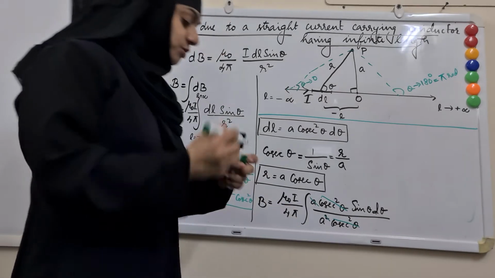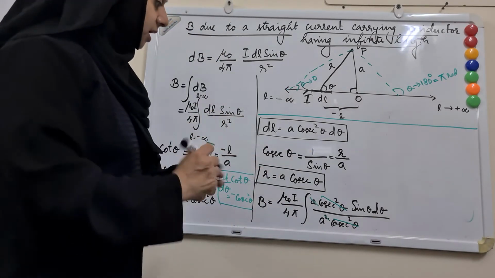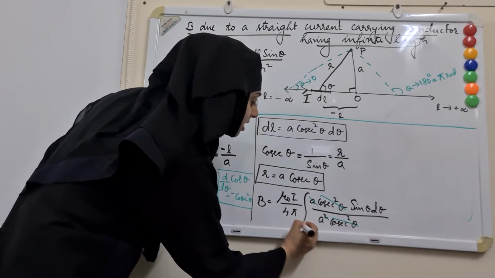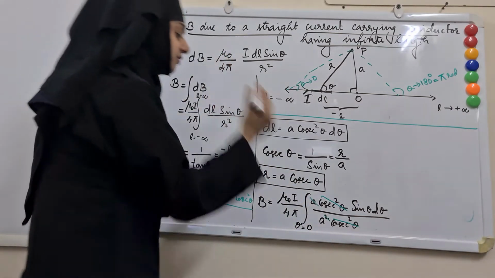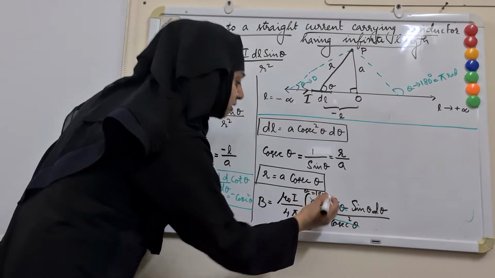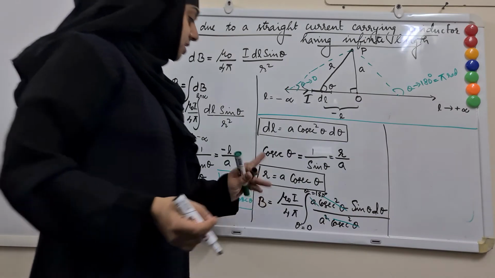So let me express the limit here instead of L in terms of theta. When L goes to minus infinity, theta goes to 0. And when L goes to plus infinity, theta goes to 180 degree or pi. So let me use the integration.